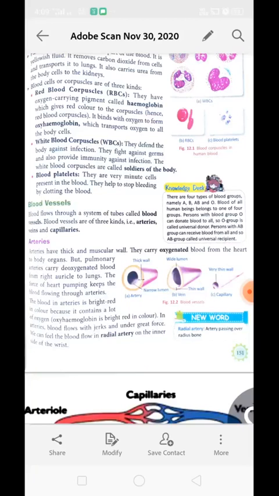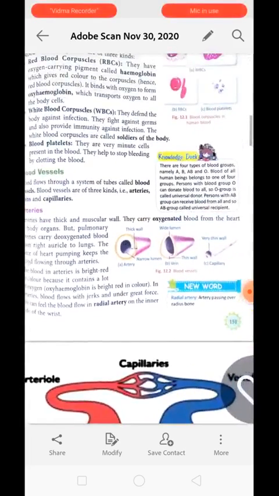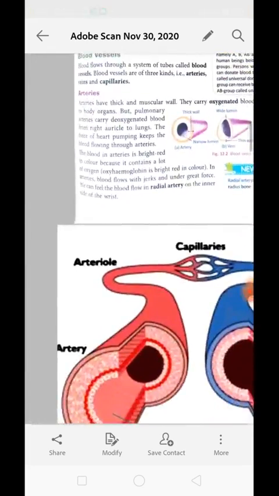Arteries have thick and muscular walls. They carry oxygenated blood from the heart to the body organs, and this is the correct definition of artery. Arteries are those blood vessels which carry the blood away from the heart. This type of blood vessel which takes the blood away from the heart is known as artery. Actually, arteries also carry oxygenated blood, that is why they appear bright red in color.